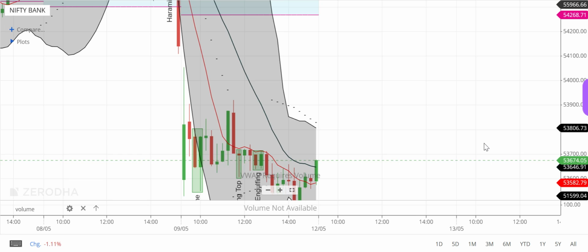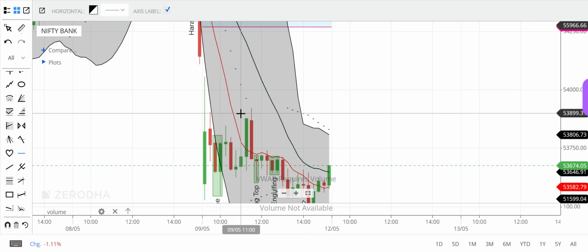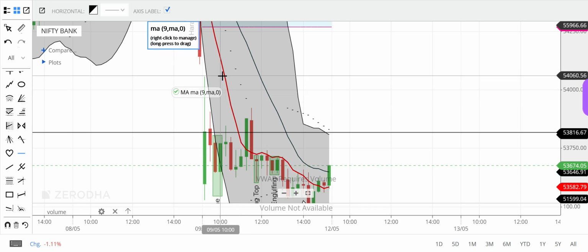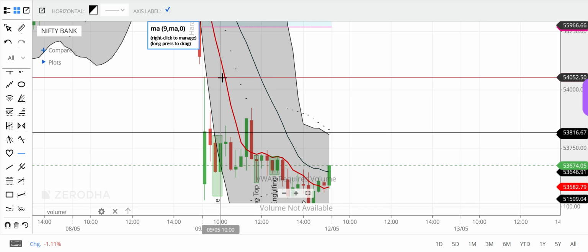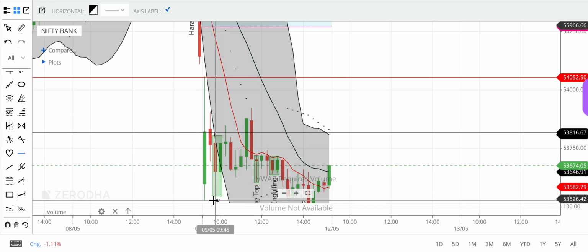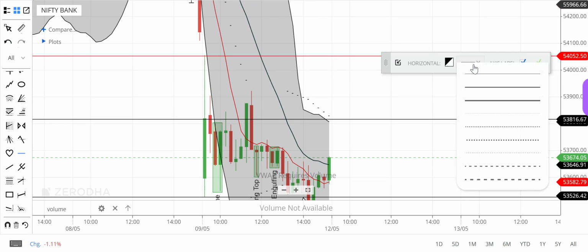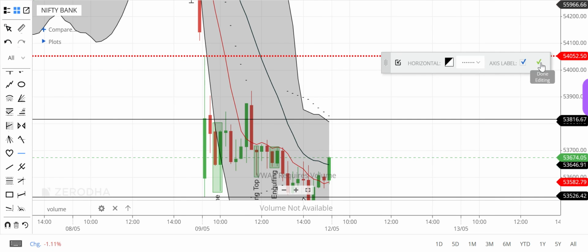What we could have done that day was mark the levels. So this is your level, this one and this one. The first candle, this was our level, and this is the low level. Sometimes it becomes very confusing which level is what. So we will edit this and make it dotted. That is what we do in real life trading.